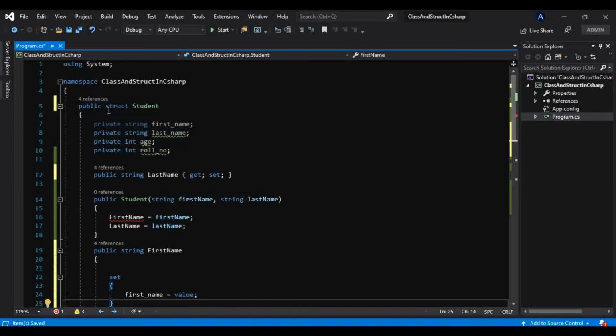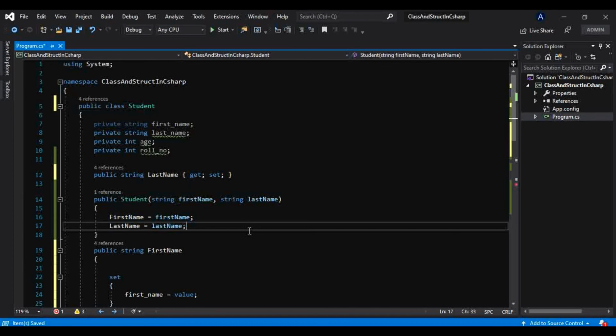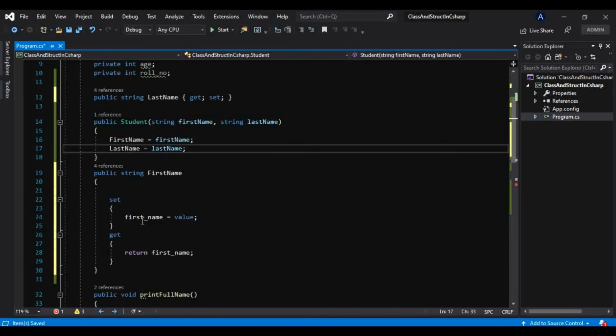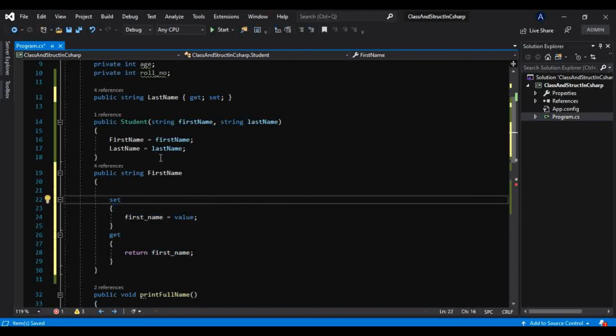First, I will make that a class, okay? And now, why this field is giving an error, I will tell you that also. As soon as I make this a class, this error will be gone. And why? Because in a struct, we are setting this field after we get any value through this property, because it is not set yet.